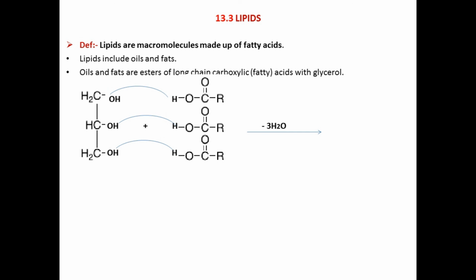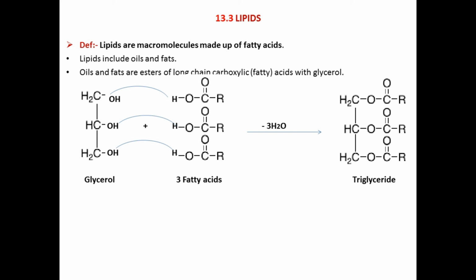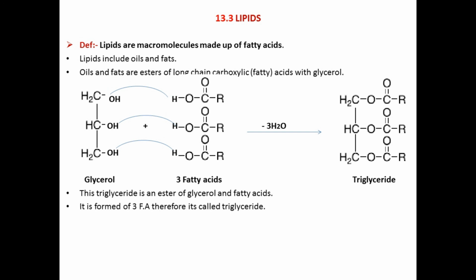So these carbons form a bond with these 3 oxygens, and hence an ester is formed which is called triglyceride. This triglyceride is an ester of glycerol and fatty acid. It is formed of 3 fatty acids, therefore it is called triglyceride.